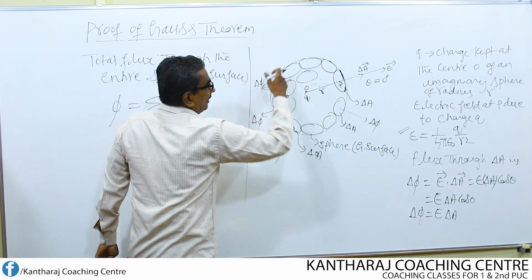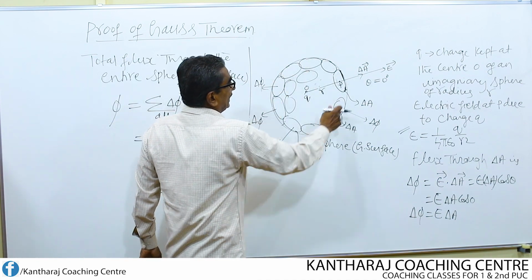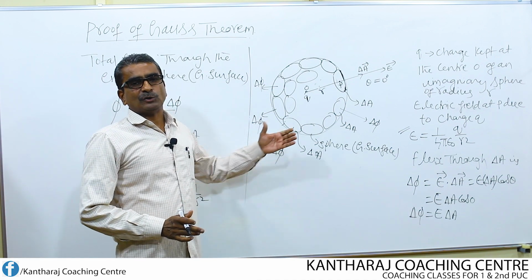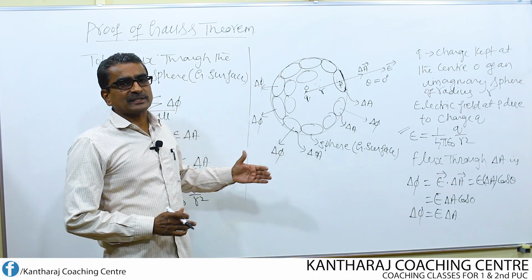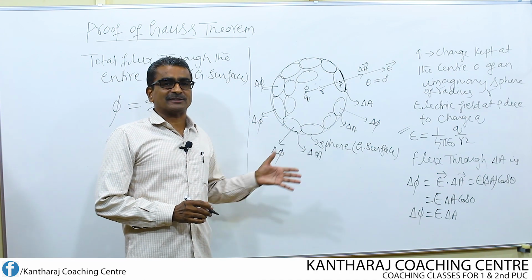The summation of all delta A is nothing but the total area of the sphere. What is the formula to find the total area of the sphere? Area of a circle is pi r square, whereas area of a sphere is given by 4 pi r square.